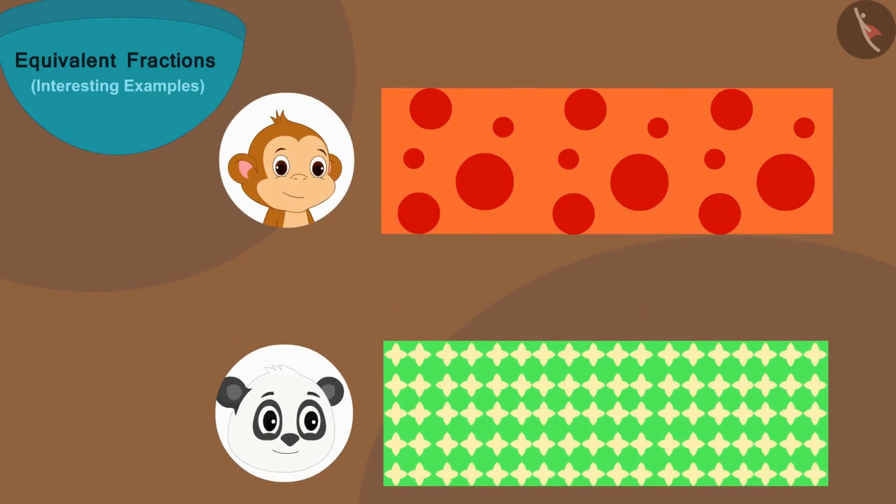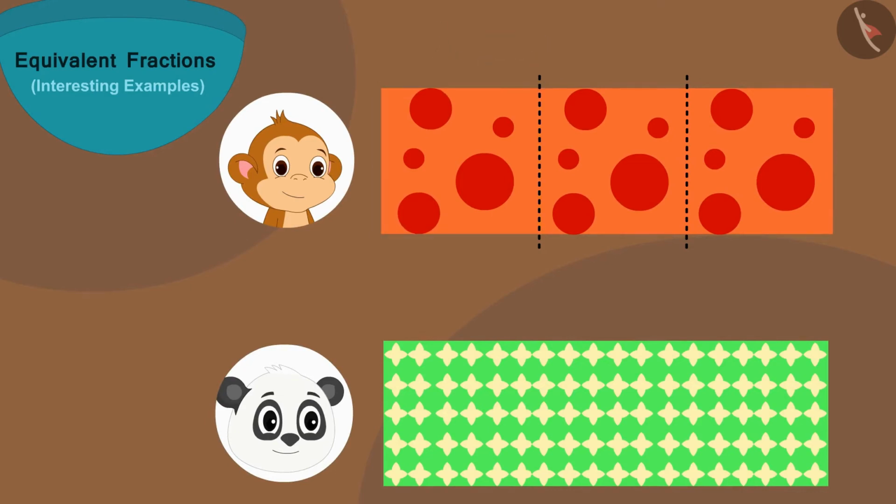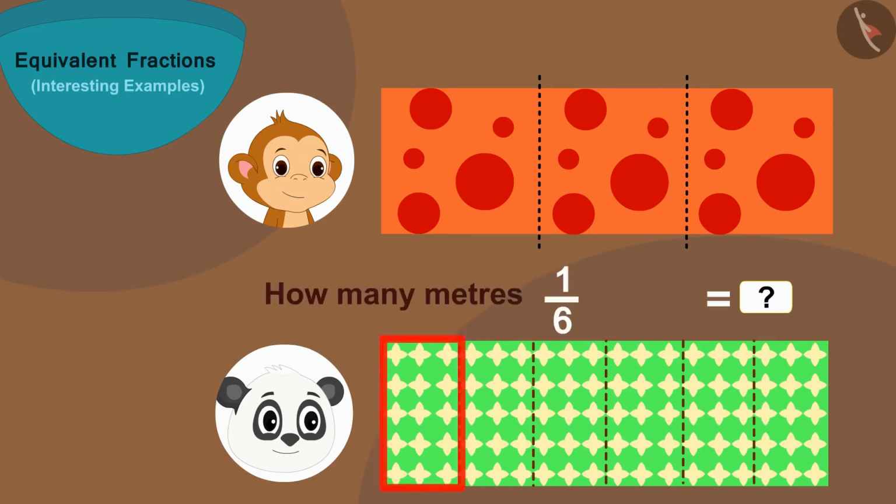Let's look at it in another way. We saw in the beginning of the video that 1/3 part of Babban's cloth is 6 meters long. The length of Golu's cloth is also 18 meters. And he has made 6 equal parts of his cloth. So, how many meters will the length of one part be? Or, how many meters will be 1/6 of 18 meters? 3 meters.